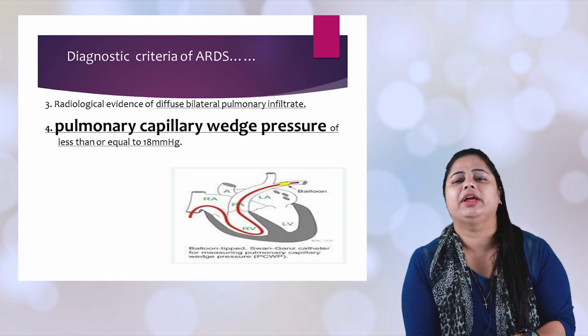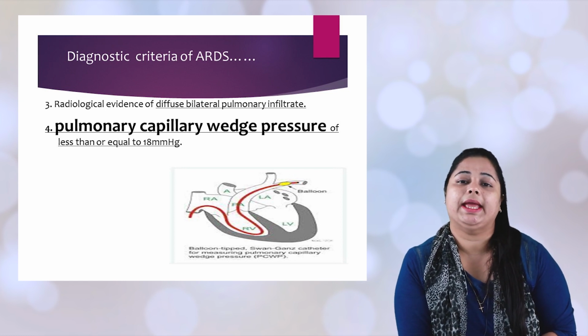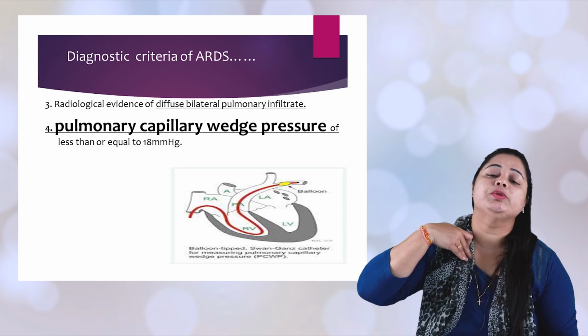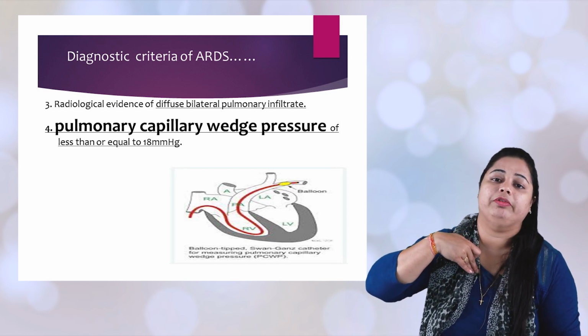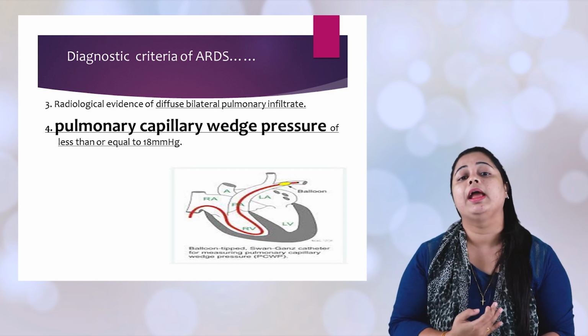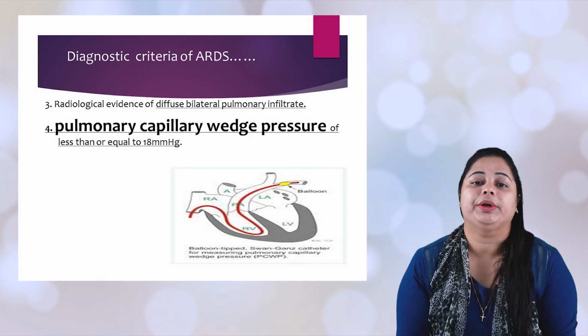Now what is this pulmonary wedge pressure? There is a catheter called a Swan-Ganz catheter. They introduce it into your superior or inferior vena cava. Through that, it comes to the right atrium, right ventricle, and then to the pulmonary artery, where they check your pressure.